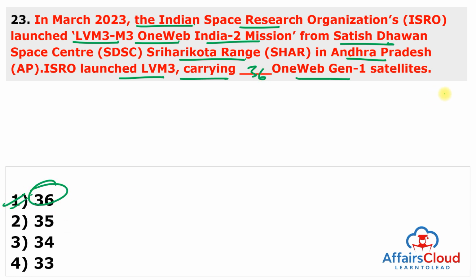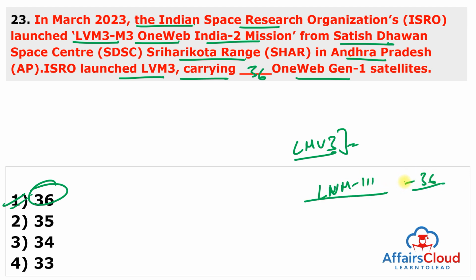So, Indian Space Research Organisation successfully launched LVM-3 OneWeb India 2 mission from the second launchpad of the Satish Dhawan Space Centre, Sriharikota, Andhra Pradesh. ISRO launched its heaviest rocket, Launch Vehicle Mark 3, carrying 36 OneWeb Generation 1 satellites with a total payload of 5,805 kg. These satellites belong to the London, United Kingdom based OneWeb group.